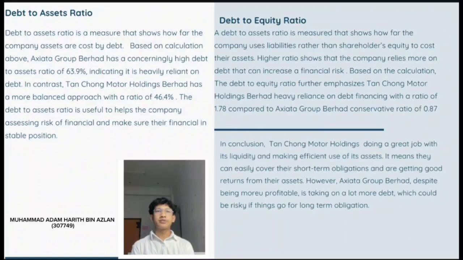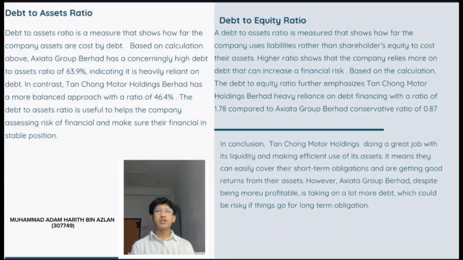On the calculation above, Axiata Group Berhad has a consistently high debt to asset ratio of 63.9%, indicating its heavy reliance on debt. In contrast, Tan Chong Motor Holding Berhad has a more balanced approach with a ratio of 46.4%. The debt to asset ratio is useful to help a company assess financial risk and make sure they are in a financially stable position. And the final is debt to equity ratio.